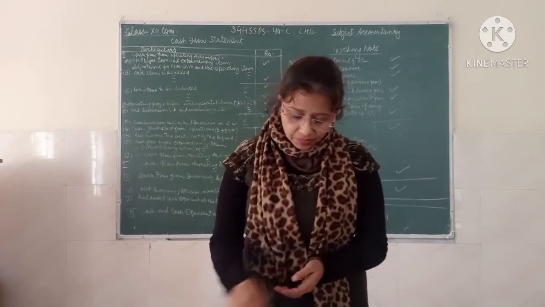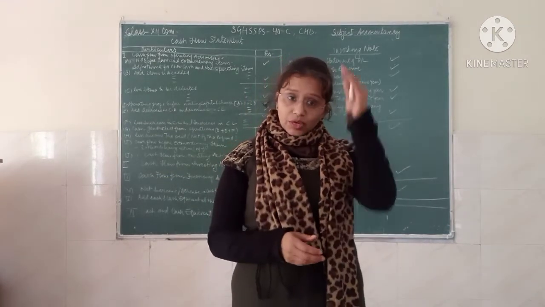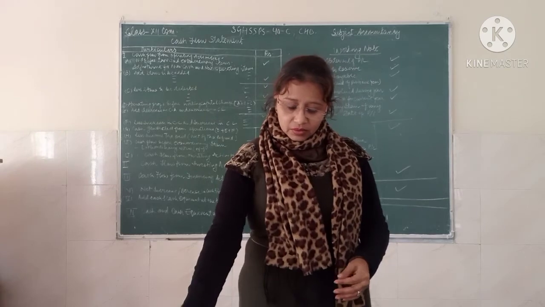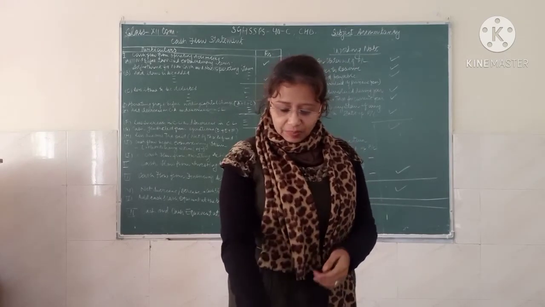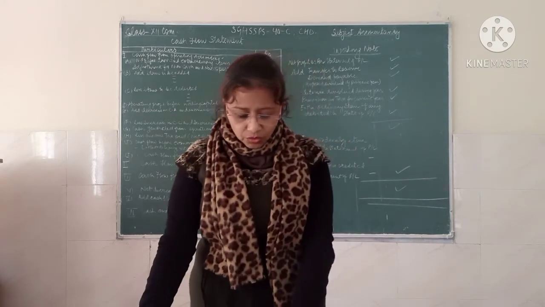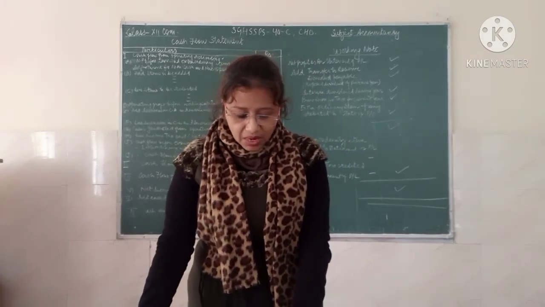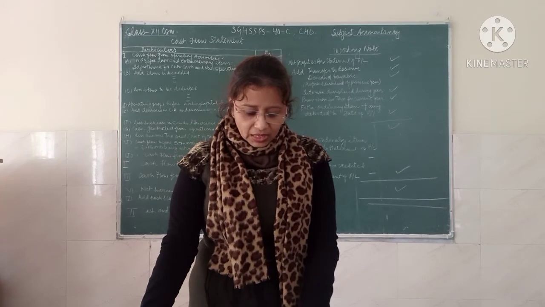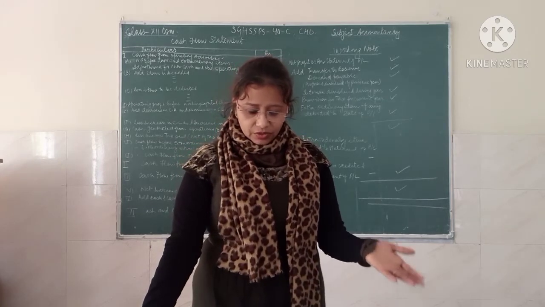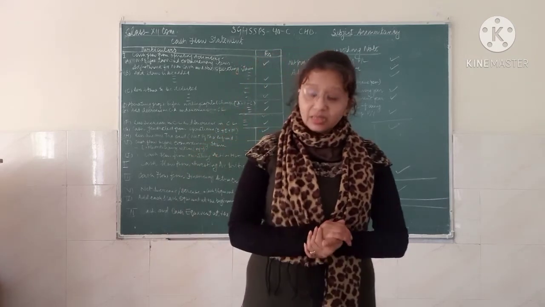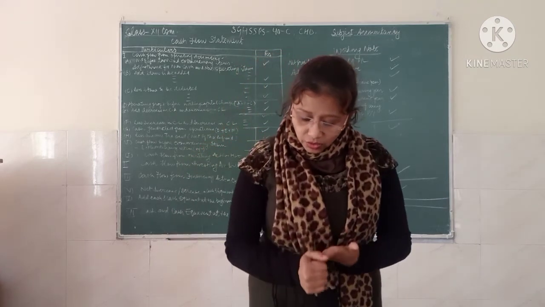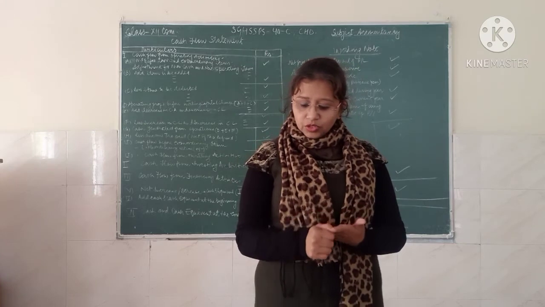So it means we have to add all items which are non-cash or non-operating. What are those? That are depreciation, goodwill, patents and trademarks amortized, increase in the bank overdraft, interest on borrowings, writing off of the underwriting commission, loss on sale of fixed asset, increase in provision for doubtful debt.